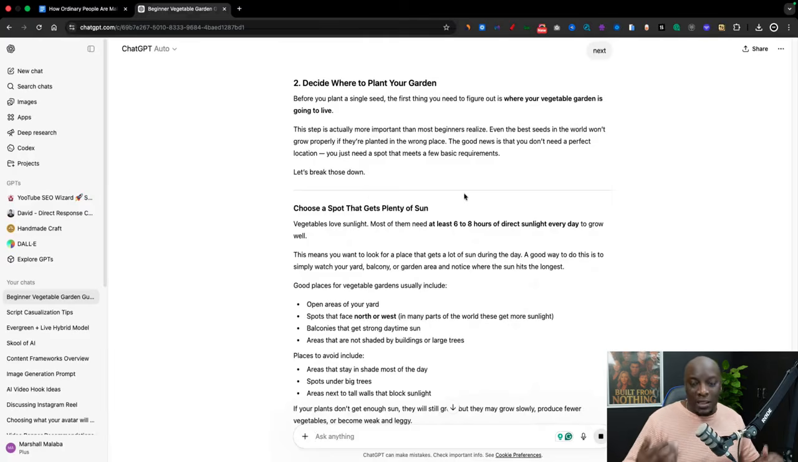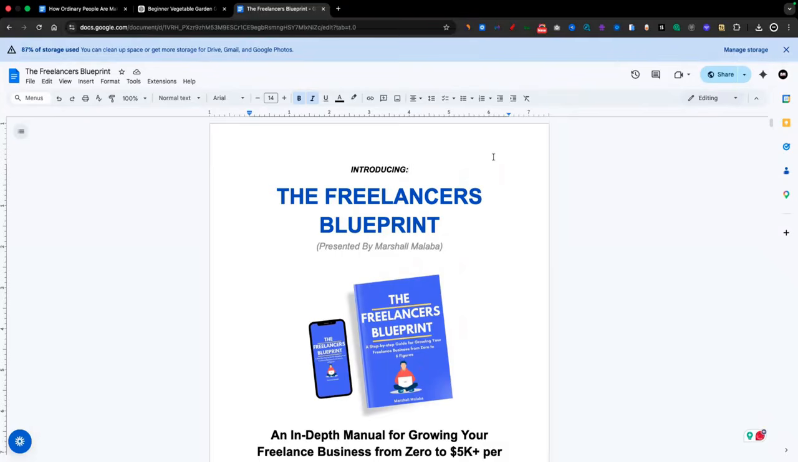And then when you are done with that, you copy it, for example, into a document online or on your computer, and then you save it as a PDF. And then immediately you have got something that you can start selling to people. Like I showed you earlier on, I've made thousands of dollars from using this exact method.